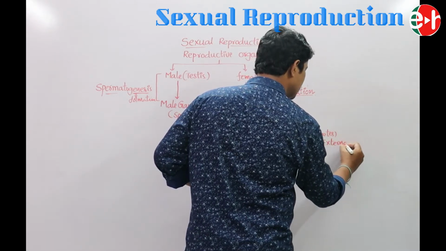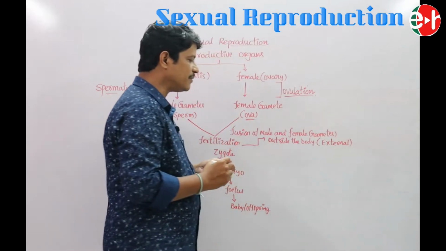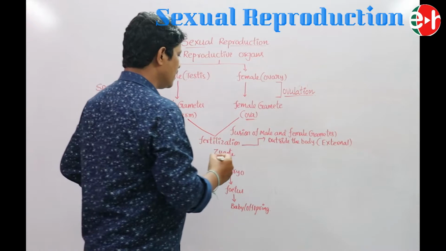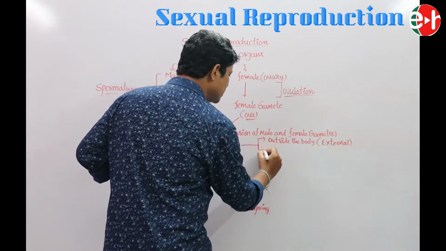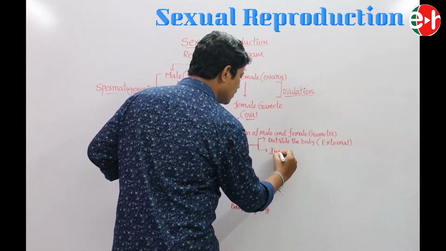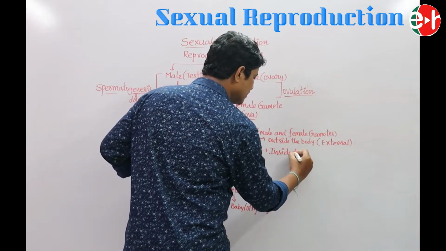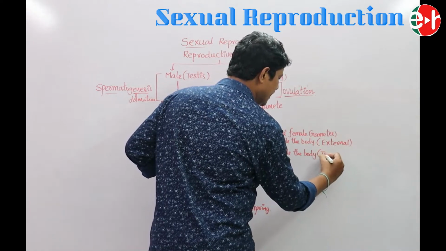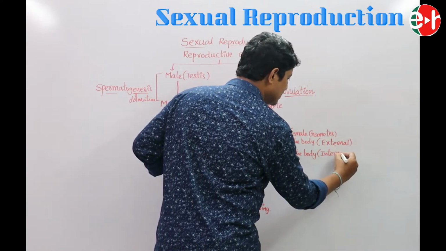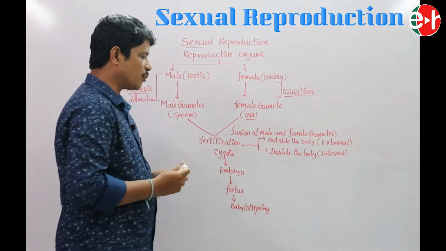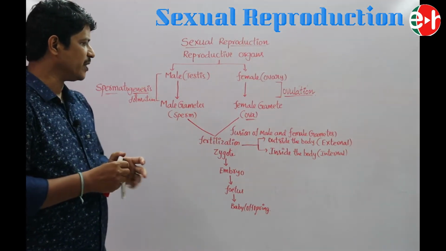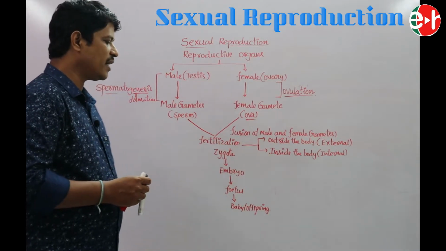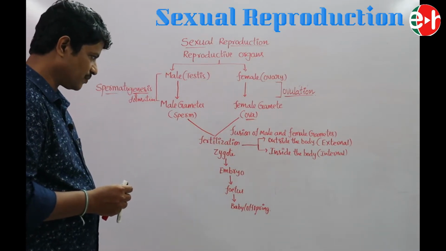Fertilization that takes place outside the body is called external fertilization. In some animals, fertilization takes place inside the body. This is known as internal fertilization.